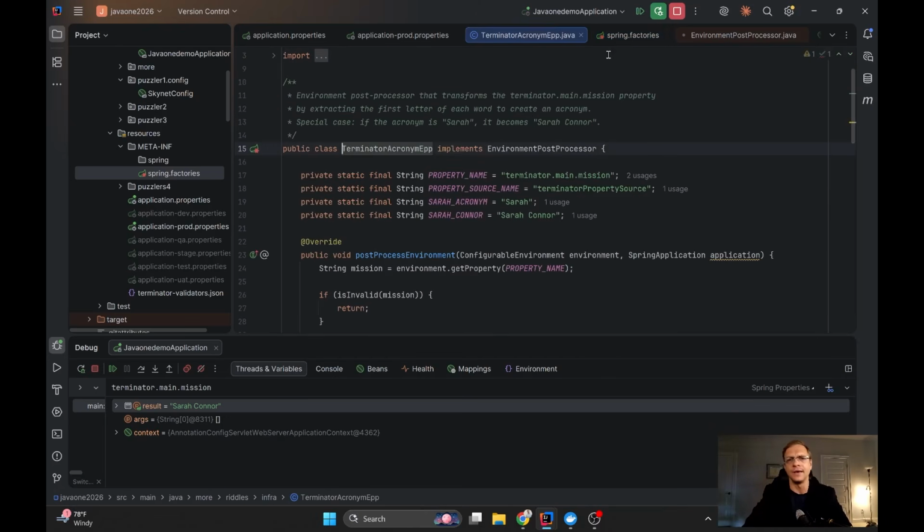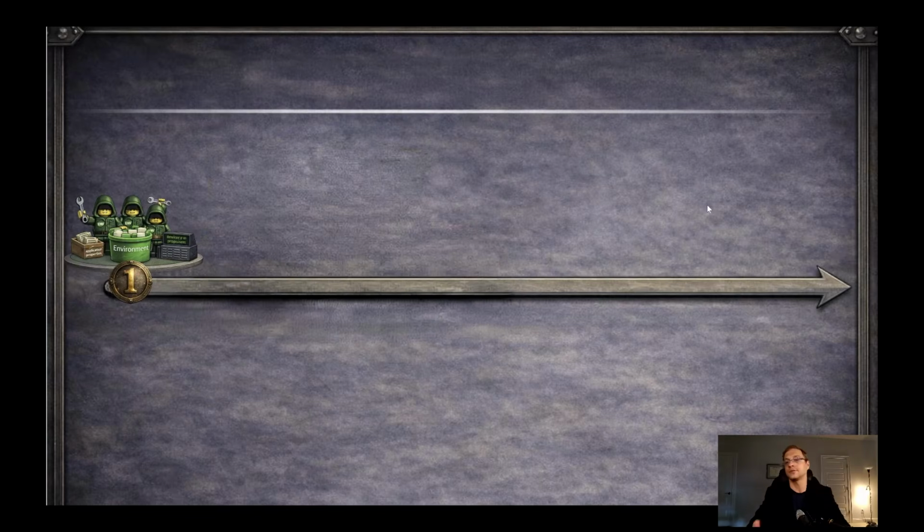You can in addition implement the Ordered interface, to explain that you want to be the last environment postprocessor in the list or the first one. So you have full control over the properties. Okay, and we can start the timeline of building the Spring context.